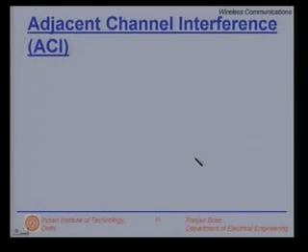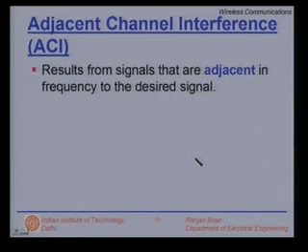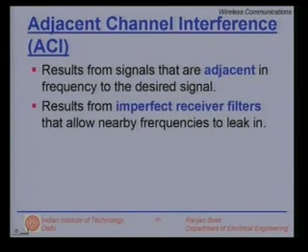Now we look at the next type of interference, which is the adjacent channel interference. This results from signals that are adjacent in the frequency to the desired signal. This results from imperfect receiver filters that allow nearby frequencies to leak in.